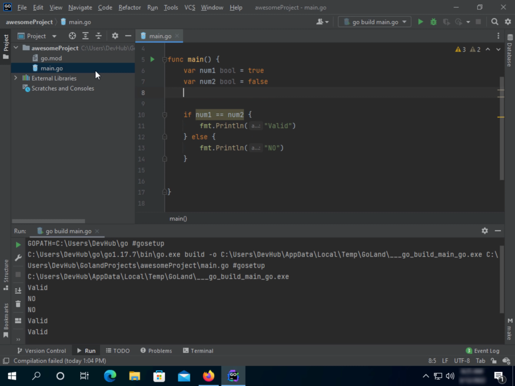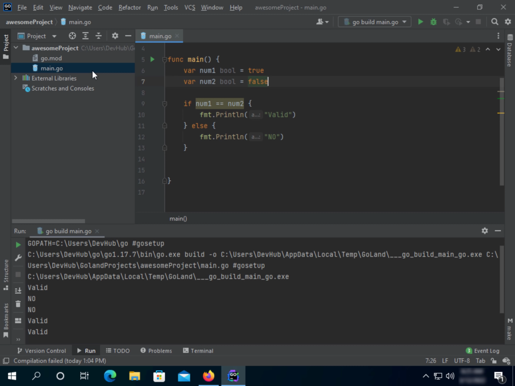Okay, great. Right now we're gonna leave the if, and we're gonna say if num1, and instead of equals we're gonna use and. It means, for boolean, if num1 and num2 are both true, it should print valid.